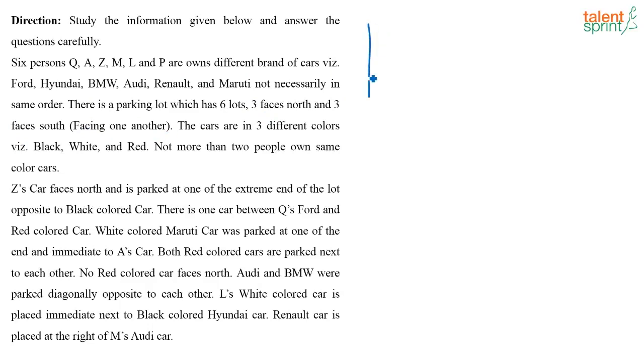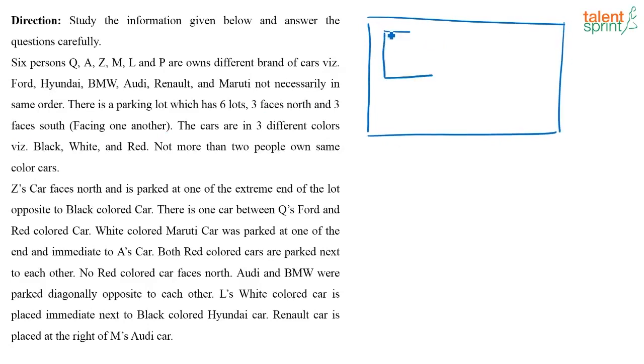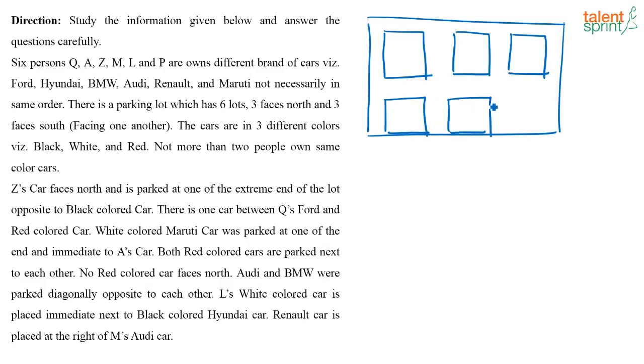So how do we draw? You have 1, 2, 3 parking lots on each side facing opposite to each other. That is, 3 are facing south and 3 are facing north. So these are the ones who are facing north and these are the ones who are facing south. So this is how the car park looks like.